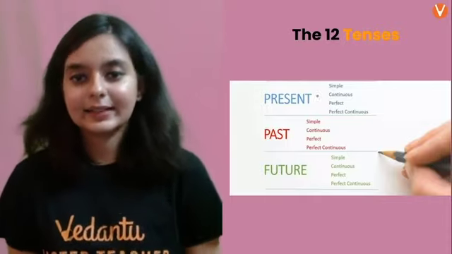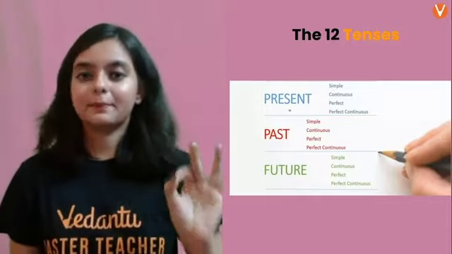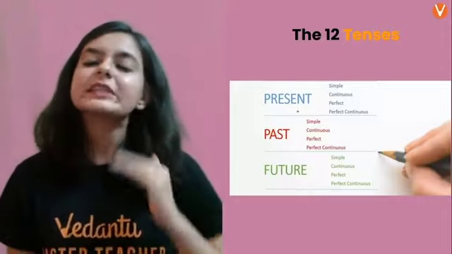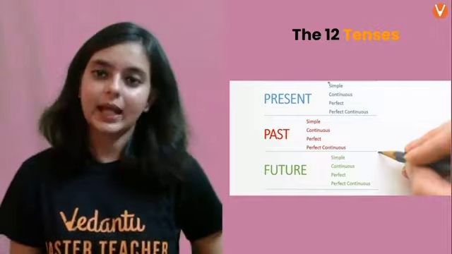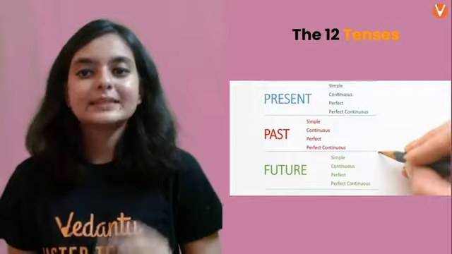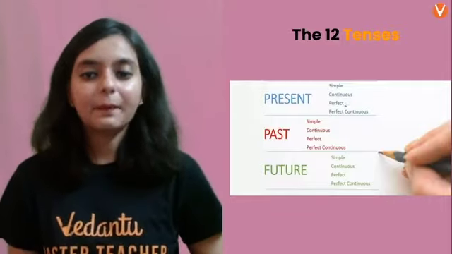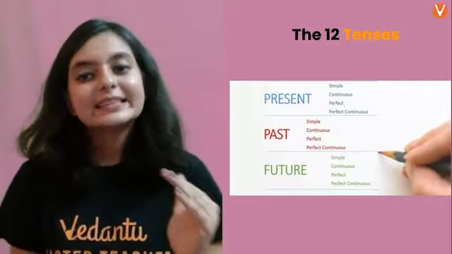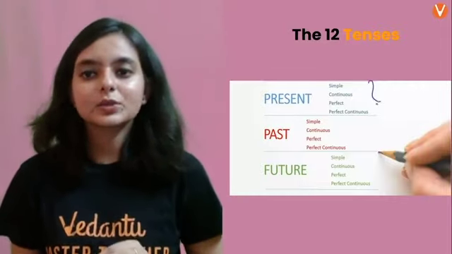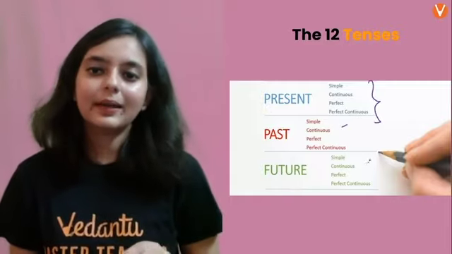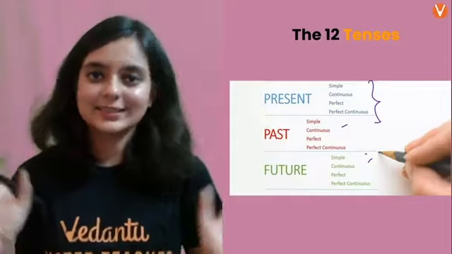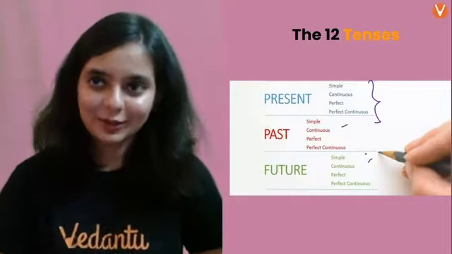Now there are 3 types, right? 3 divisions: past, present, future. Each division is further divided into 4 subdivisions. That is, present जो है वो divided into क्या है? Simple present, present continuous, present perfect, and present perfect continuous. Same for the past as well as future. So if you remember just one division, automatically you will be remembering the other 2, right? तो इसमें कोई laborious task तो है नहीं, ये तो easily आप याद रख सकते हो.